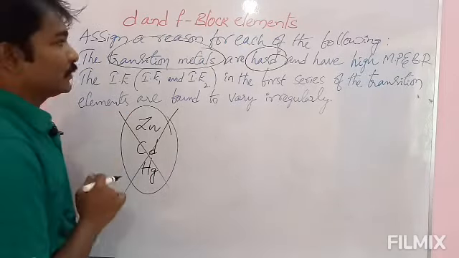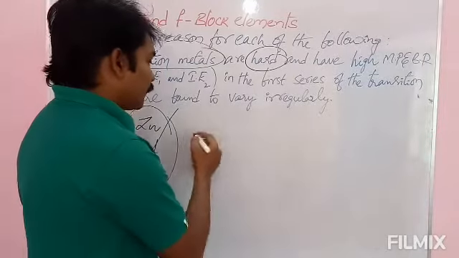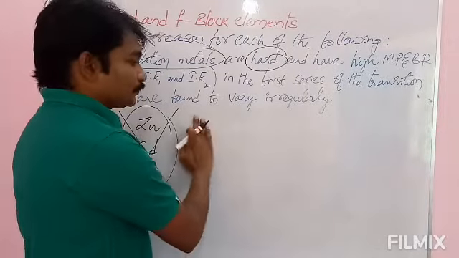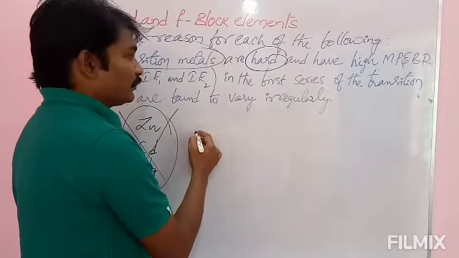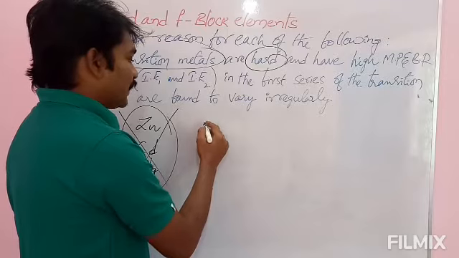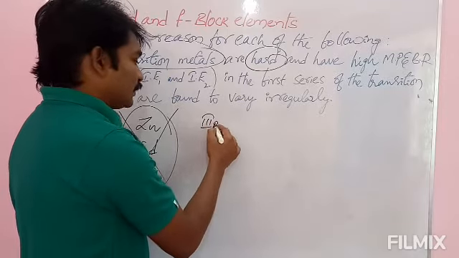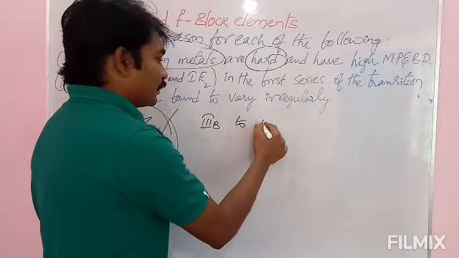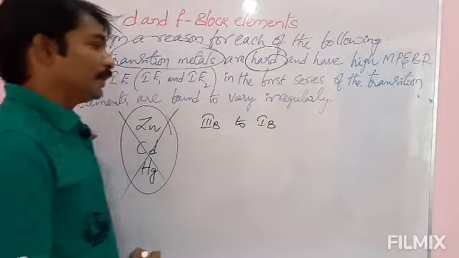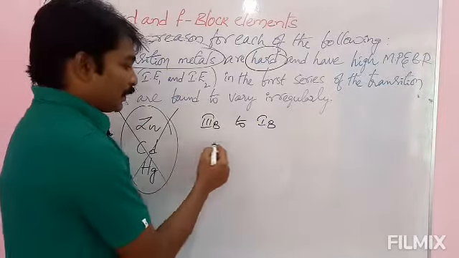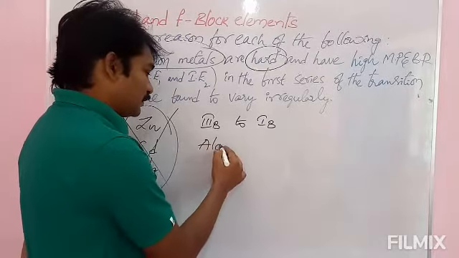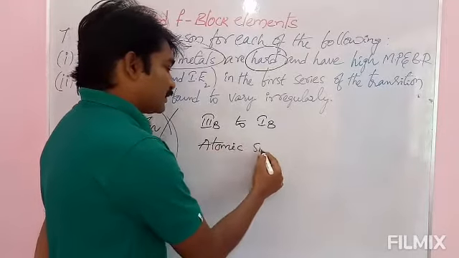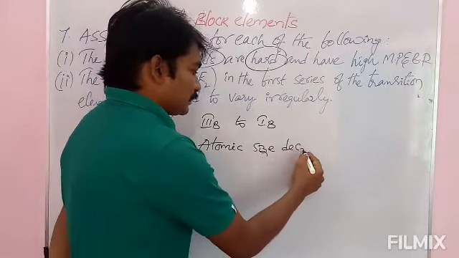In case of transition metals, we know in periodic classification we already studied size of the atom. What will happen from left to right, from third B to first B? The atomic size decreases.